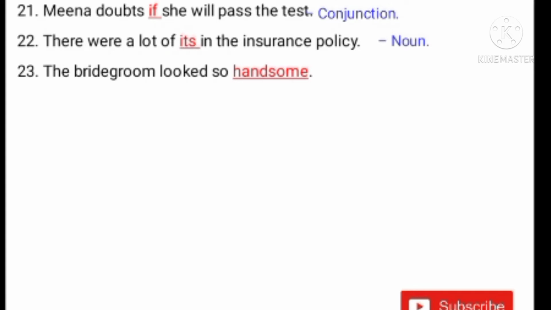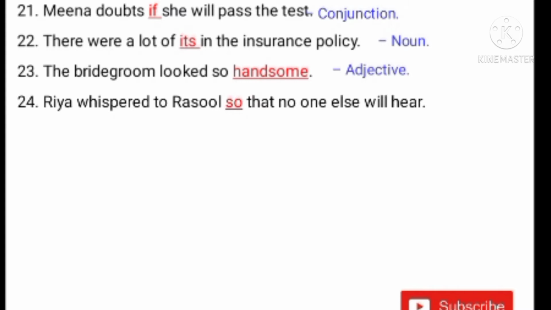The bridegroom looked so handsome. How is the bridegroom? So handsome. Here handsome is an adjective. Handsome, good, beautiful, pretty, wonderful, these are all adjectives. Next one. Ria whispered to Rasul so that no one else will hear. Here so that, so is a conjunction which joins two sentences. Ria whispered to Rasul, that is one sentence. So that no one else will hear. So this is a conjunction.